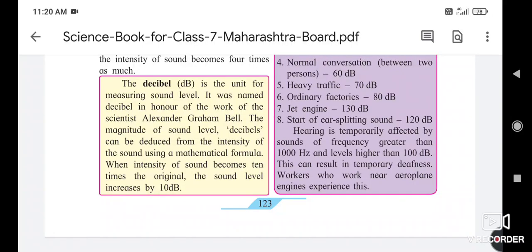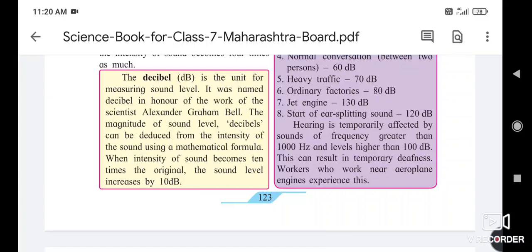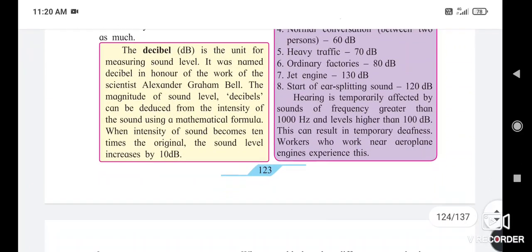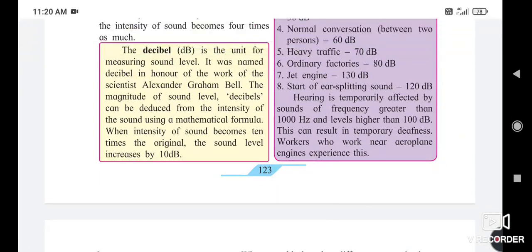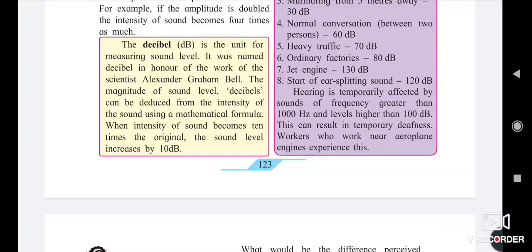So up to 120 decibels we are able to hear, but after that we are unable to hear a sound whose intensity is more than 120 decibels. Hearing is temporarily affected by sound of a frequency greater than 1000 Hz at a level higher than 100 decibels.